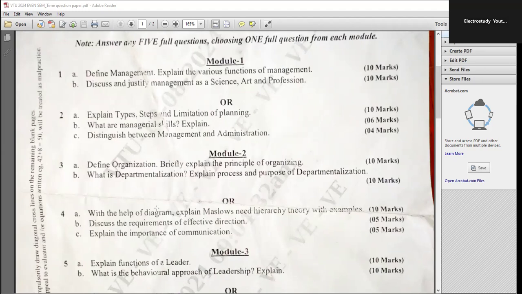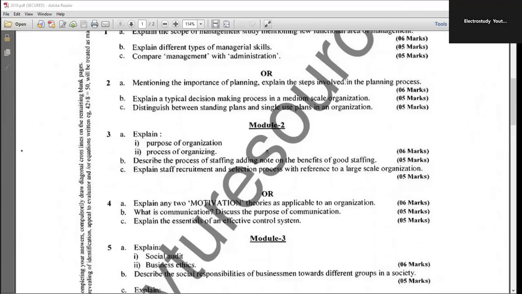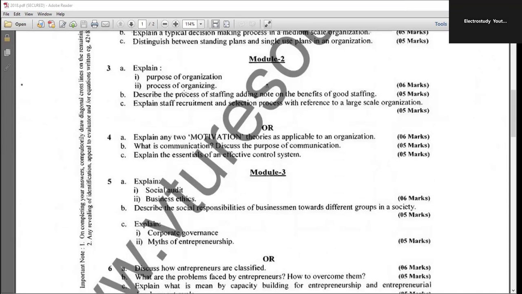So these are the questions which were already repeated in the 2023-24 academic year. In the year 2018 also, I have seen some questions like purpose of organization, process of organizing, then purpose of staffing. What is the meaning of staffing? There are two types of staffing that you are also supposed to explain. What are the benefits of good staffing? Then explain recruitment, the process of recruitment. What is selection? Those things you are supposed to explain.